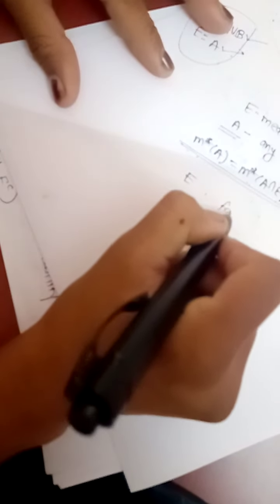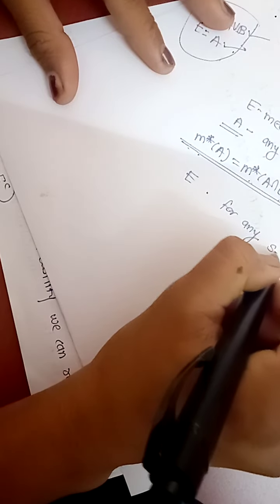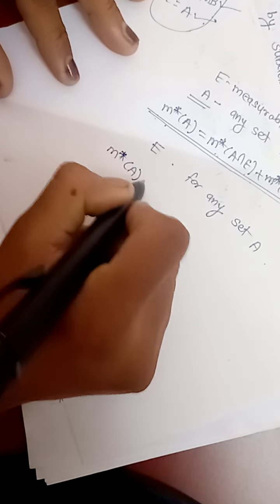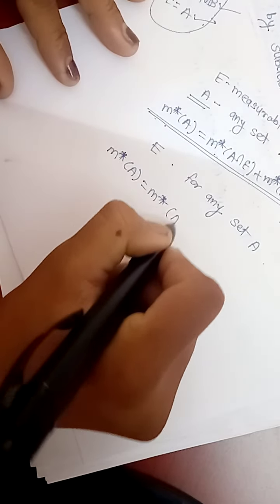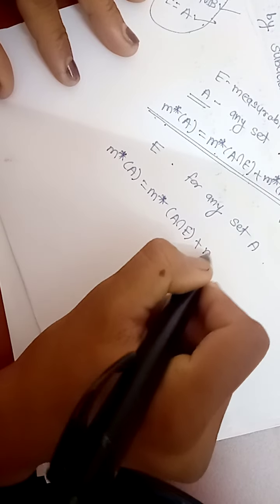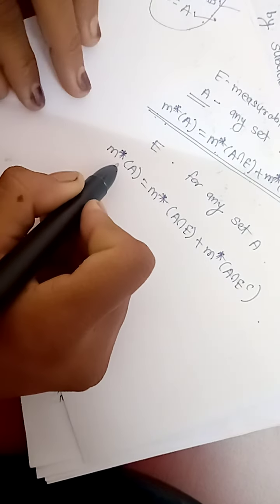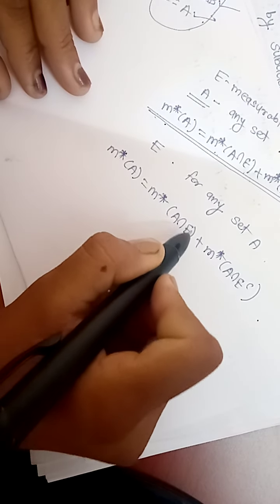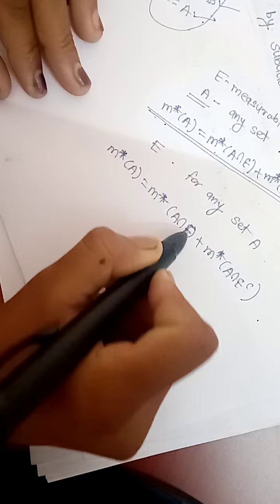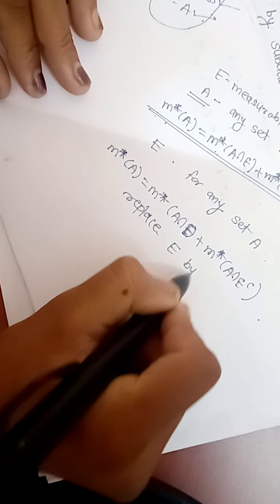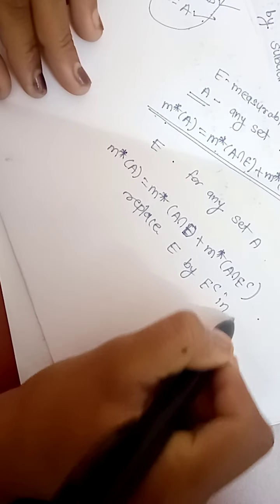We know that E is a measurable set when, for any arbitrary set A, the outer measure of A is equal to the outer measure of A intersection E plus the outer measure of A intersection E complement. And we have to show that E complement is also measurable. So replace E by E complement in the above.